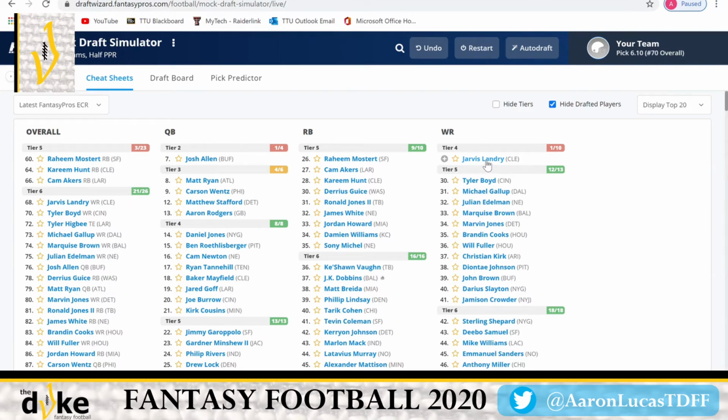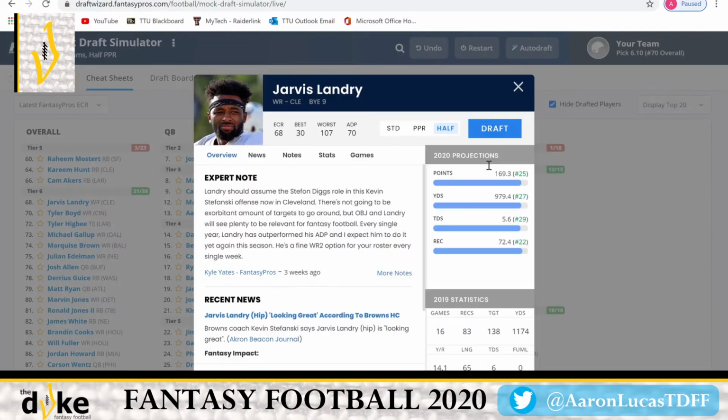So let's go back. I'm saying this because Jarvis Landry is Baker Mayfield's comfort area, just like Edelman is to Tom Brady. That's what they're proving to us so far. I don't see any situation where his stats or receptions go down this year.